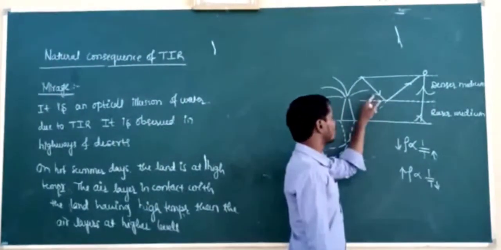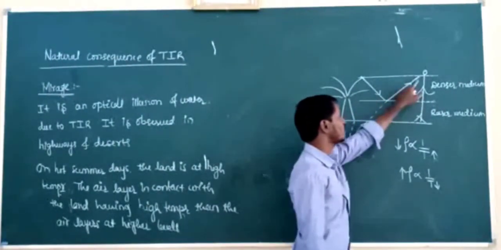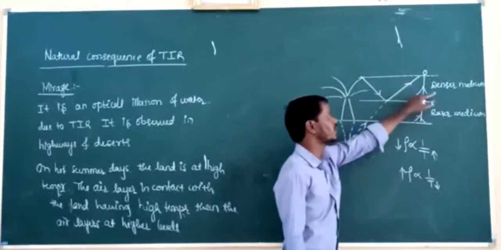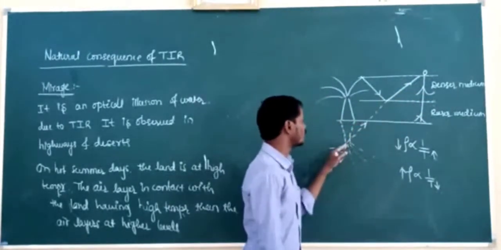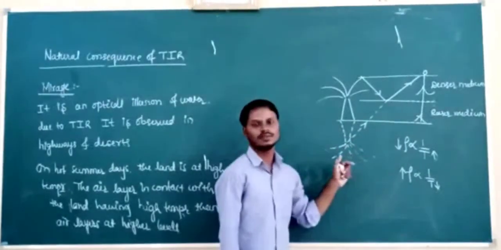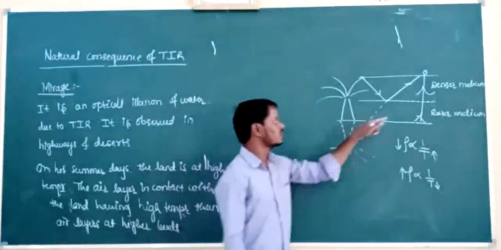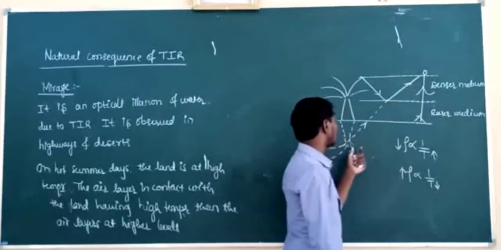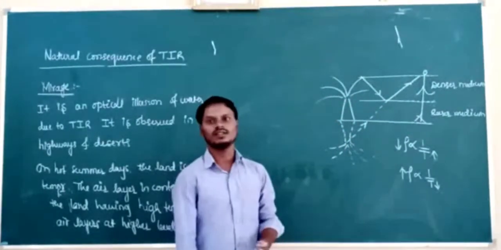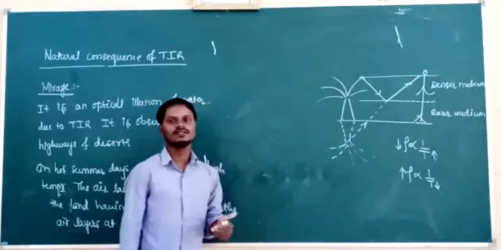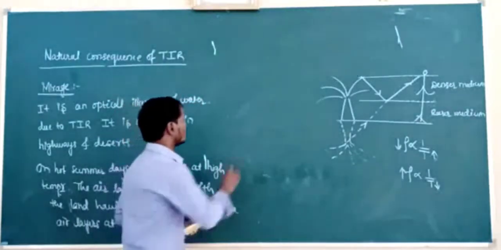If the angle of incidence is greater than critical angle, the light is totally reflected back in the denser medium. So this reflected ray appears to have come from below the ground. Then the observer can observe the inverted image of the tree as the image formed in a pond of water. So this optical illusion of water is called mirage.